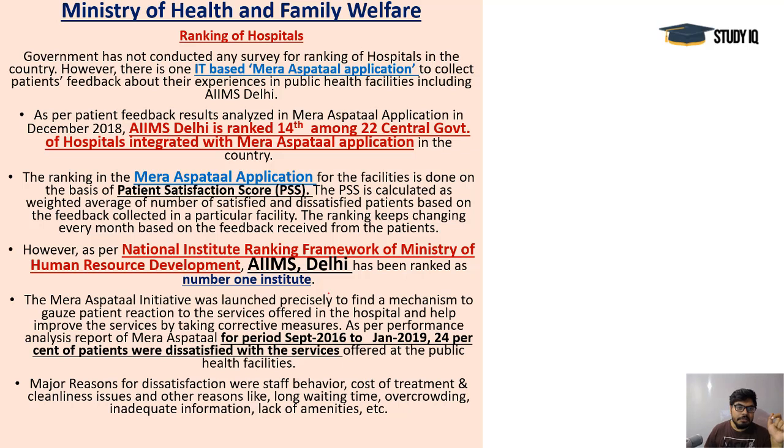Next, the first-time ranking of the hospitals. This is being done in India, and till now there was no ranking available for hospitals. Now, among 22 central government hospitals which are integrated with the Mera Aspatal application, that is the main idea here, the patient satisfaction score is taken, and feedback from inpatients and outpatients is collected.